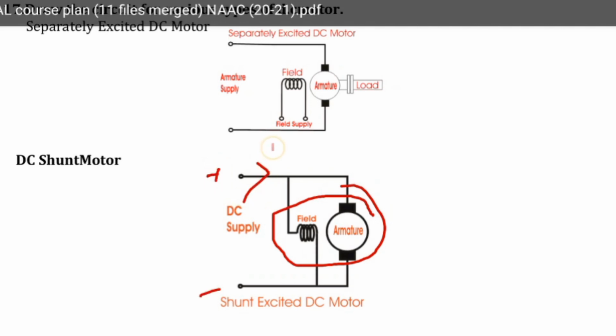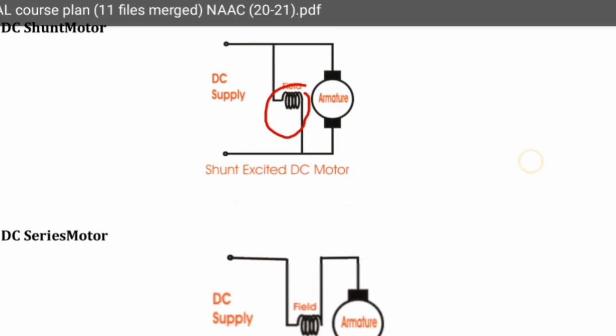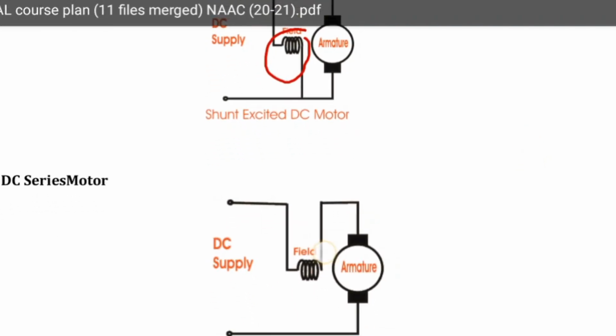Motor takes the current I, and the current through the field winding is ISH. The field winding is the shunt field winding. IA is the armature current. Shunt means it is connected as shunt. If the field winding is connected in series, it is known as a series motor. The field winding is connected in series.